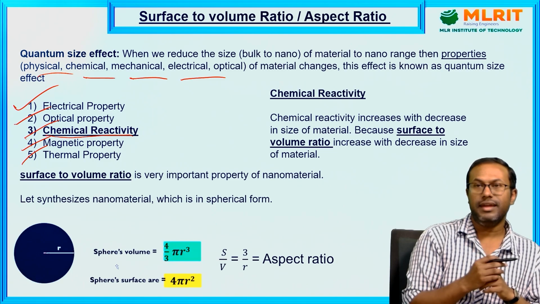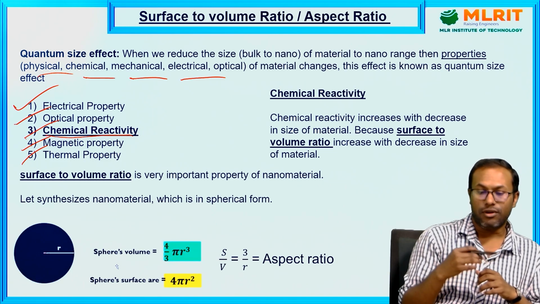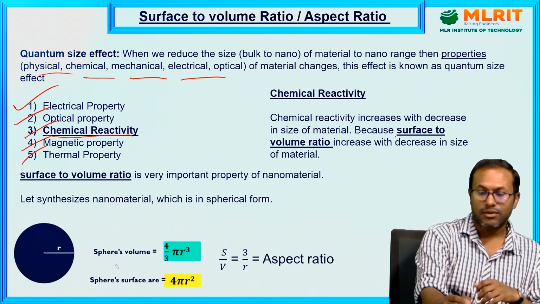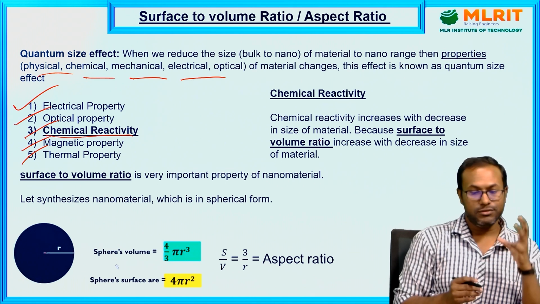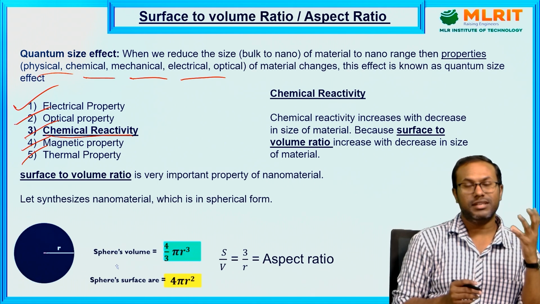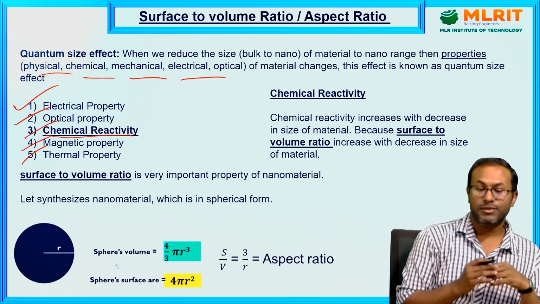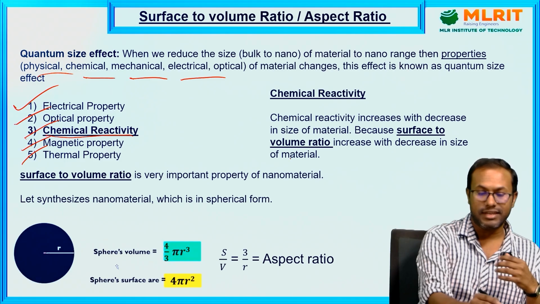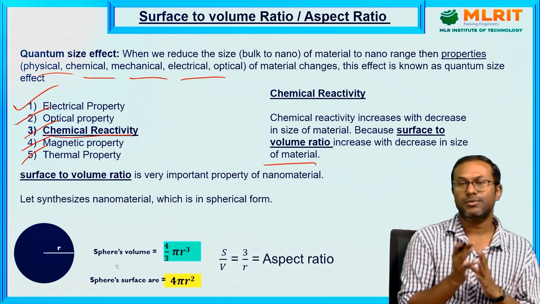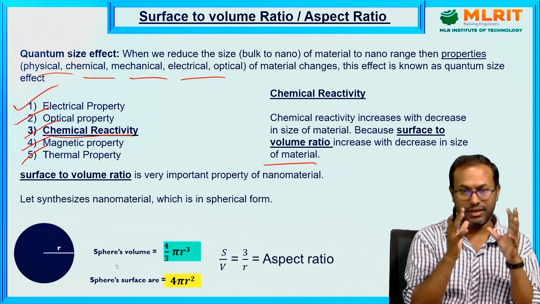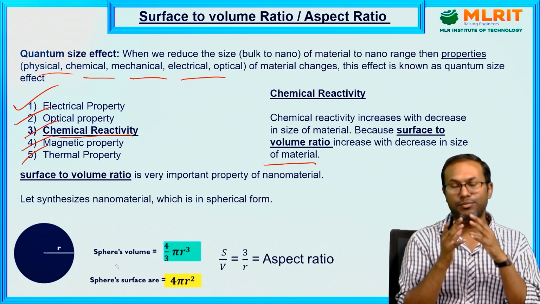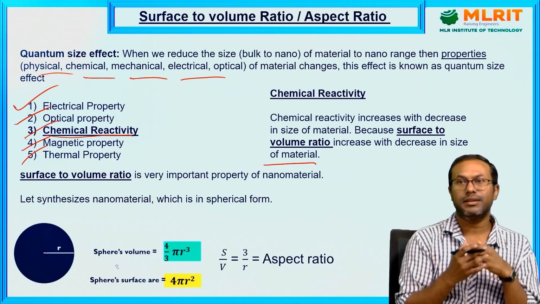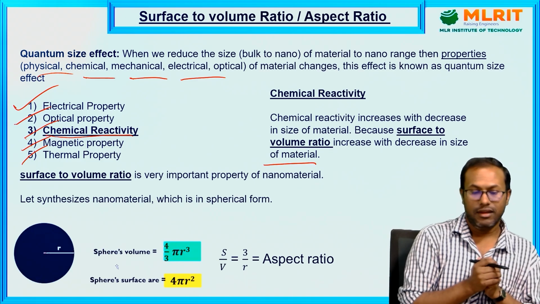Now, when you talk about chemical reactivity, it increases with the decrease of size of the material. Suppose we reduce the size of the material, the reaction rate will increase. Why? Because the surface to volume ratio will increase when you decrease the size of the material. So this means, suppose you reduce the size of the material, then the surface to volume ratio will increase, as well as the reaction rate. The chemical reactivity will also increase.